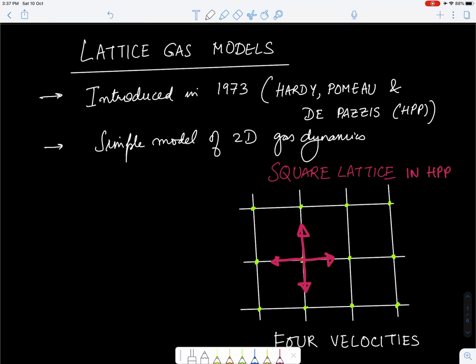Hello and welcome to this new lecture on the lattice-Boltzmann method. So in this lecture I will talk about lattice gas models, which were the precursor to the modern day lattice-Boltzmann method.